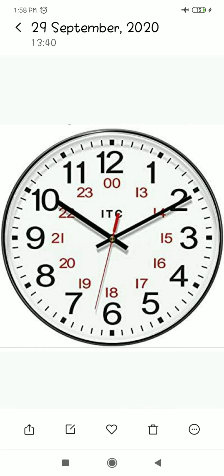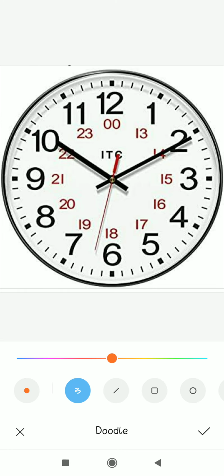You see here, according to the 12-hour clock time, after 12 we use 1 p.m., 2 p.m. But according to the 24-hour clock, in place of 1 p.m. it's 13, in place of 2 p.m. 14, in place of 3 p.m. 15, in place of 4 p.m. 16.